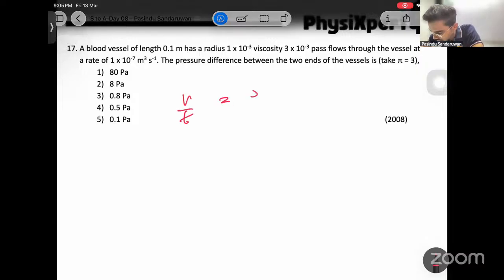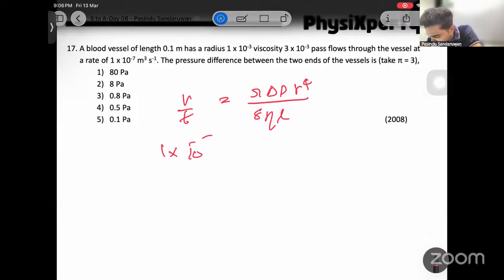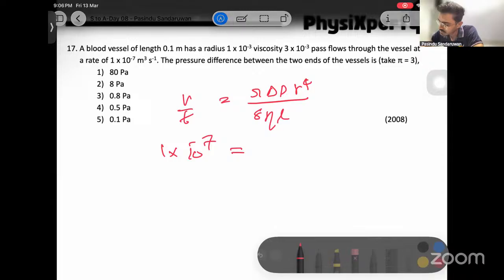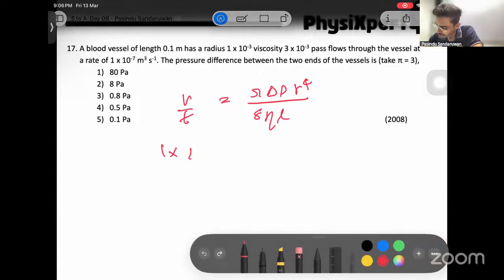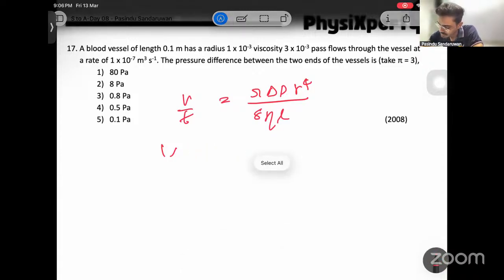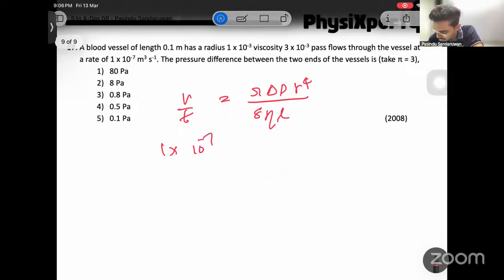V over t equals pi delta P R to the power 4 over 8 eta L. V over t is the given rate, 1 times 10 to the power minus 7. Pi is 3, it's given.